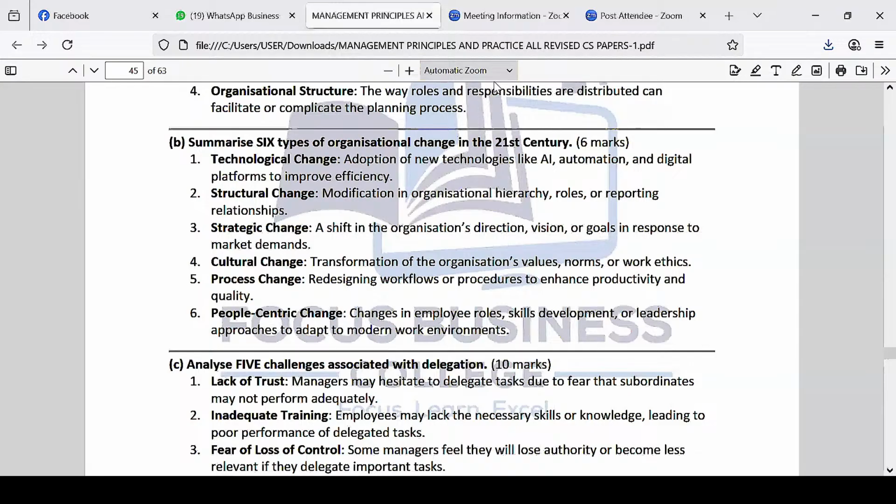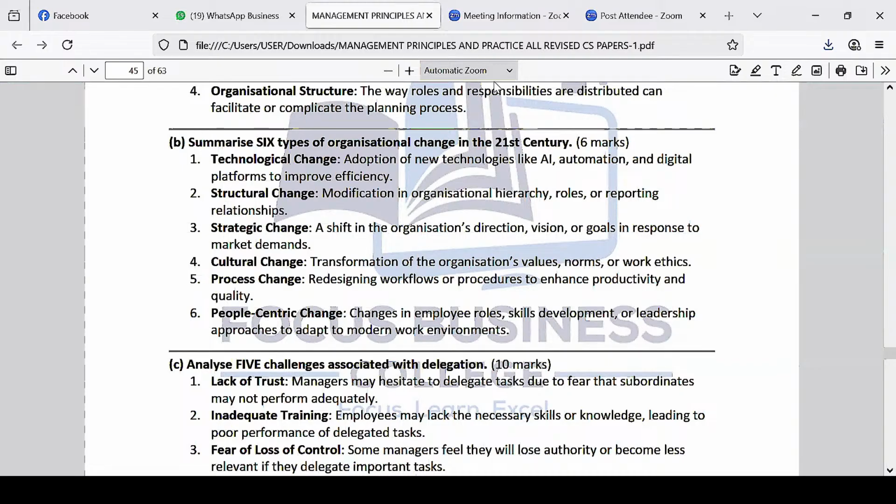The number four is called cultural change. Companies are changing cultures. So, transformation of values, norms, and work ethics. The values of the companies are changing. If you look at the values of companies in the 1960s and now, they're really different. Norms are changing, and also work ethics. Companies are nowadays embracing ethics, so you find that they're employing a lot of ethical principles.